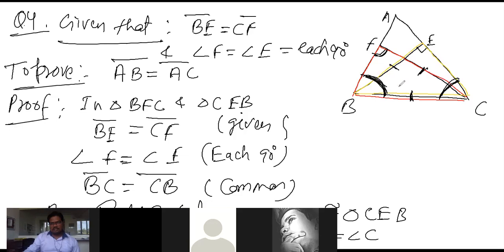If both angles are equal, then the opposite sides are also equal. Opposite of B is AC, this one, and opposite of C is AB. So this is hence proved.